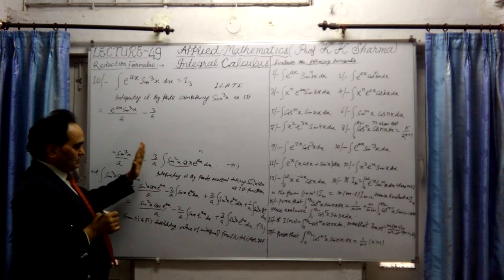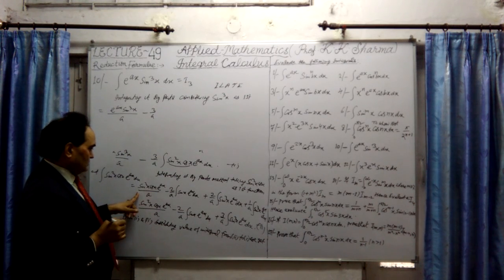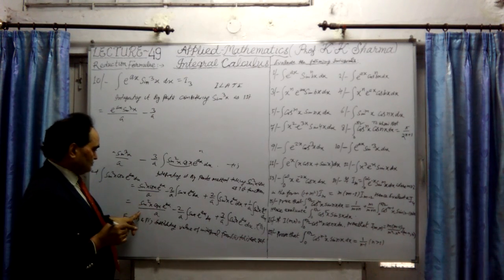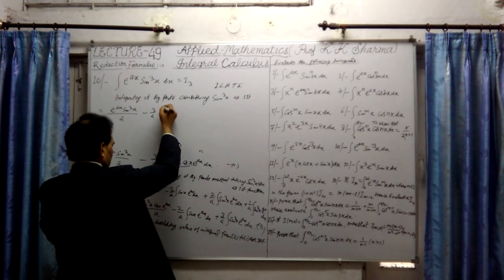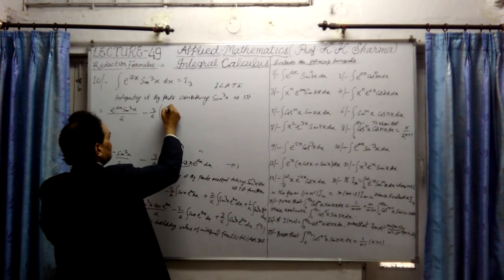This minus 3 upon a we have got, then multiplied with the first equation and second equation.